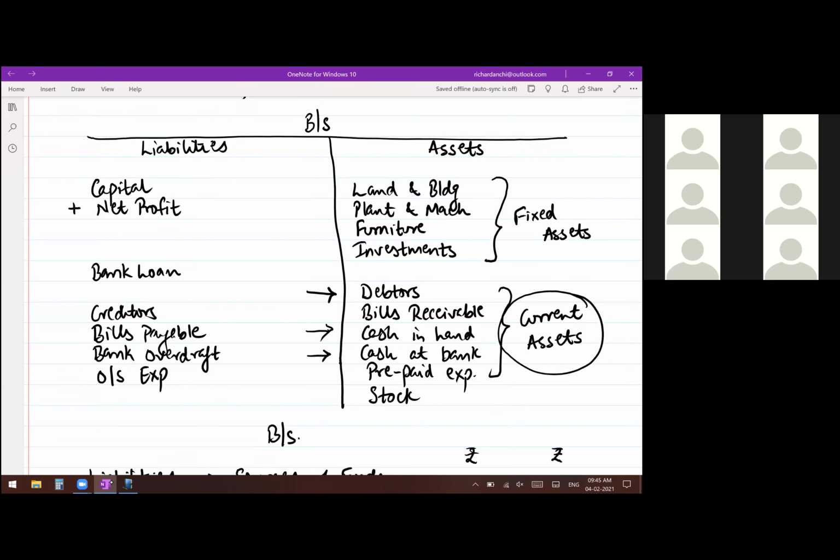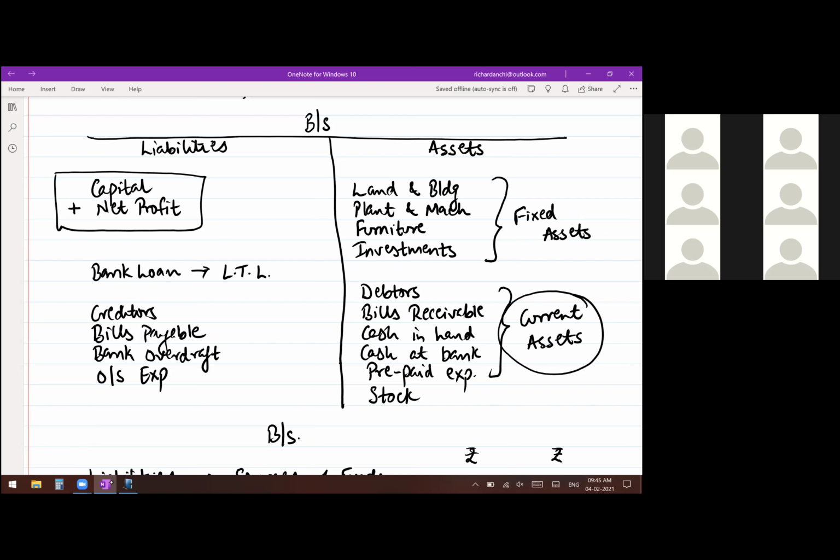And the same thing is there also on the liability side. Of course, capital is completely different. That is the owner's money. Okay, capital and whatever profit is earned belongs to the owner, so that is separate. Then you have your long-term liabilities. Which is a long-term liability? In this case, I have taken only one example here. That is bank loan. Okay, this is a long-term liability.